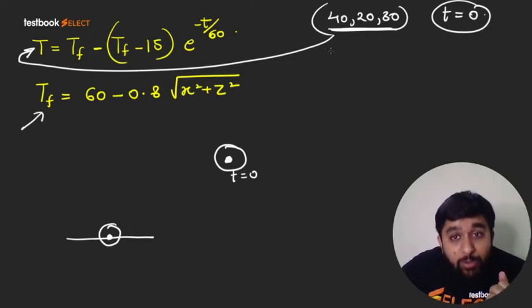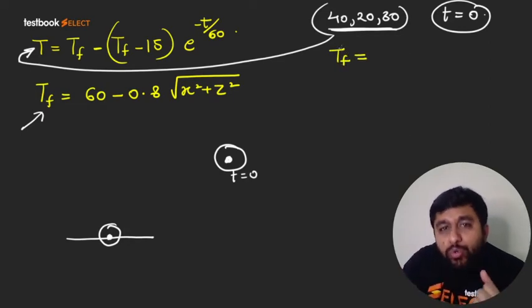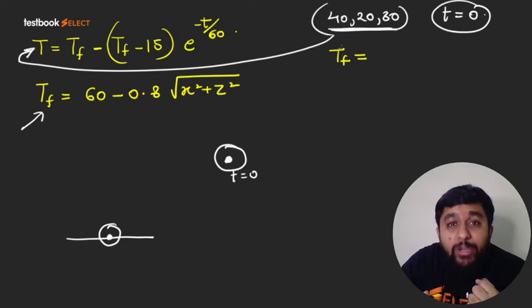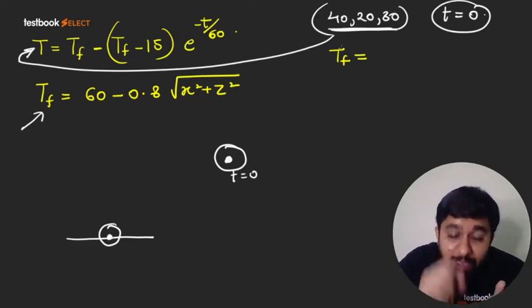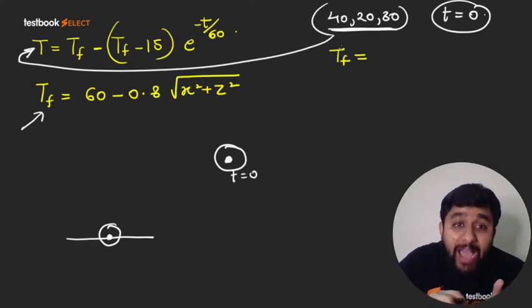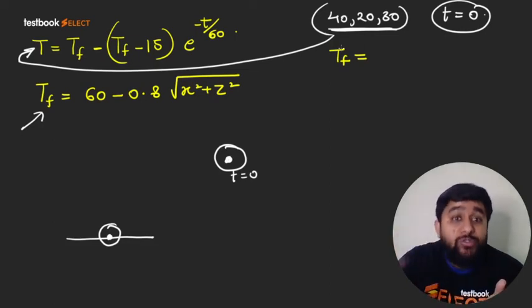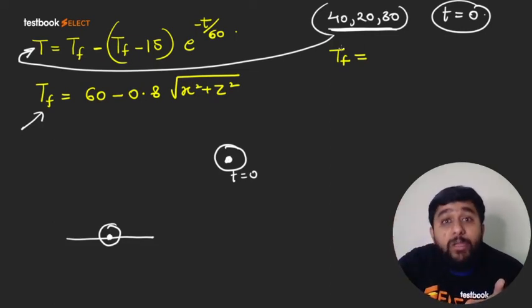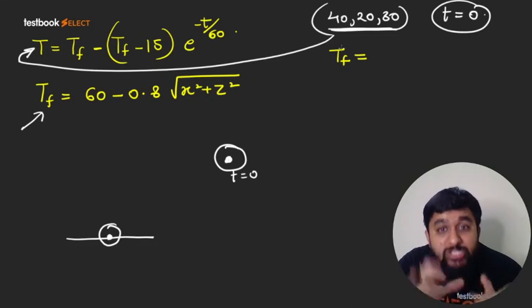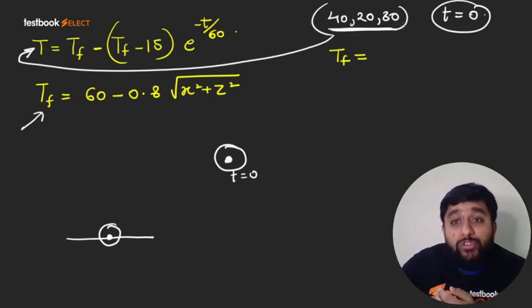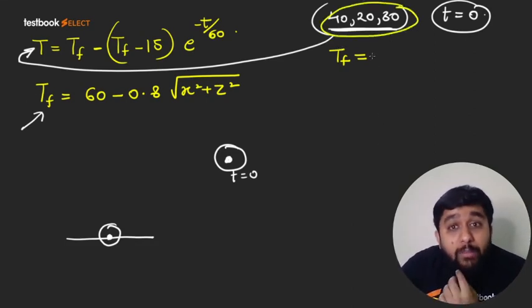So let me find out the final temperature for this position, because at every position due to heat of the furnace, the temperature is increasing. So we are assuming a final equilibrium temperature at every position, which is given by this equation. So for 40, 20, 30, what is the final equilibrium temperature?